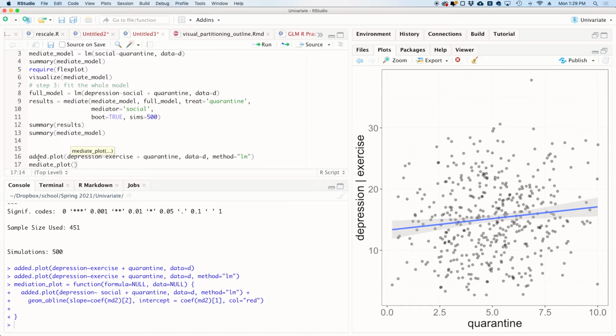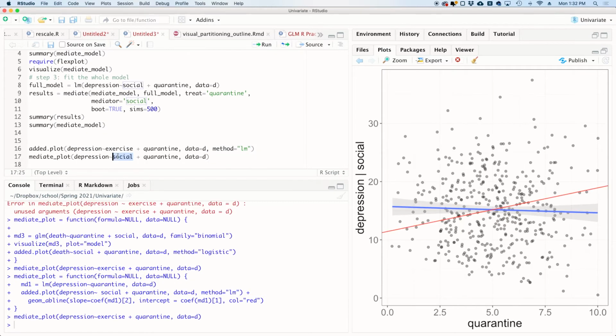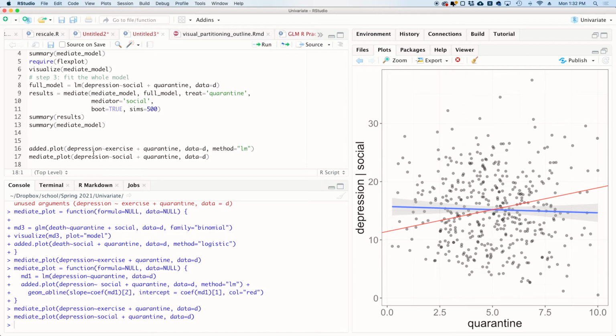So mediate_plot. And we're going to put the exact same formula in there as before, although we don't need method equals lm. And just like before, the last variable entered is going to show up on the x-axis. The other variables are going to be our mediator. So in this case, we're going to use social interaction as our mediator. And if I plot that, we get something that looks like the plot on the right. And so the red line shows us the model before mediation. And the blue line shows us the model after mediation. And so the difference between those two lines is the mediating effect.